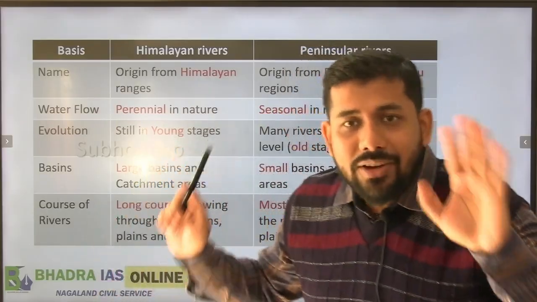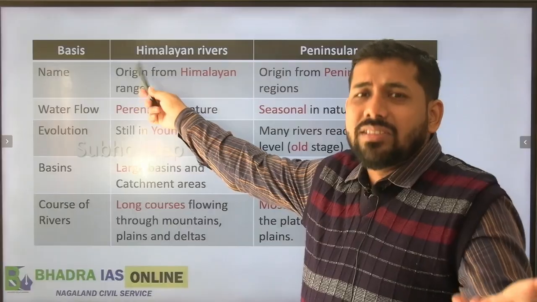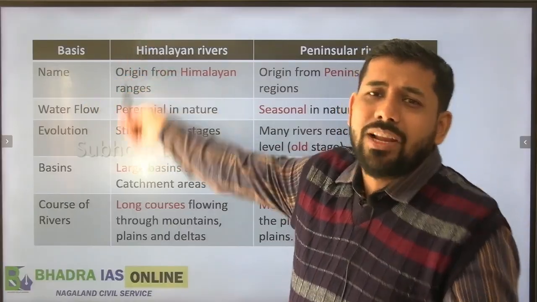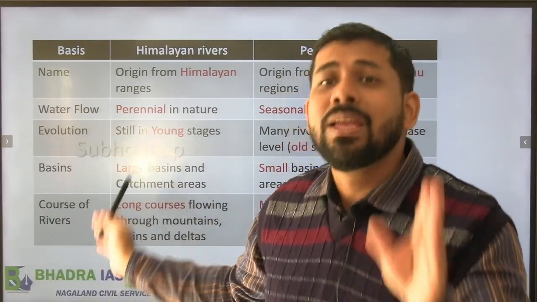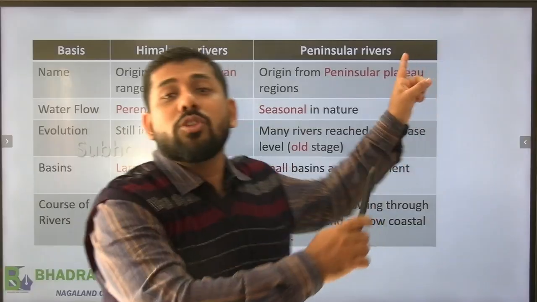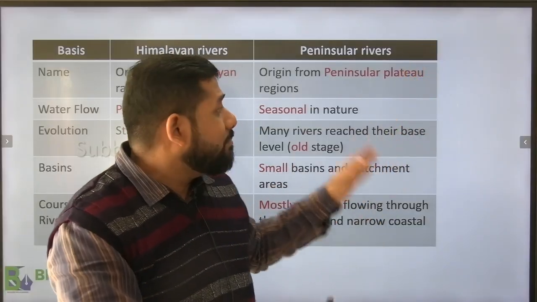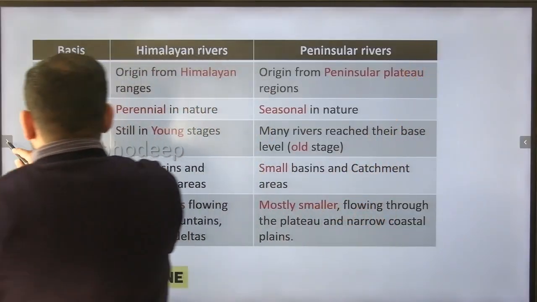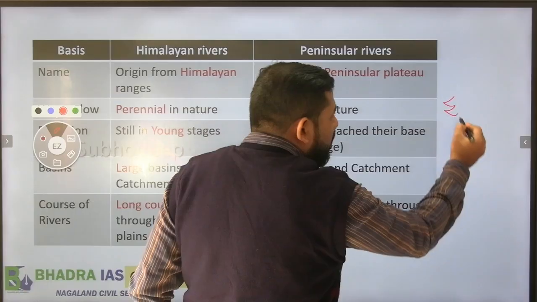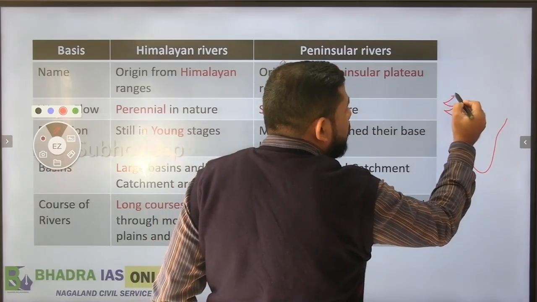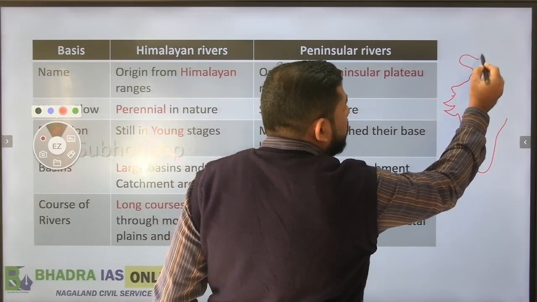So, the very first difference is, as suggested by the name itself, Himalayan river system means the rivers which originate from the Himalayas. But at the same time, peninsular river system means those rivers which come out of peninsular India. Now, let's make a small map of it so that I can make it much clearer to you all.